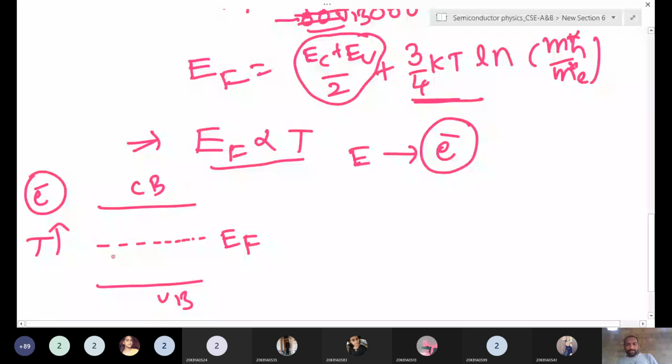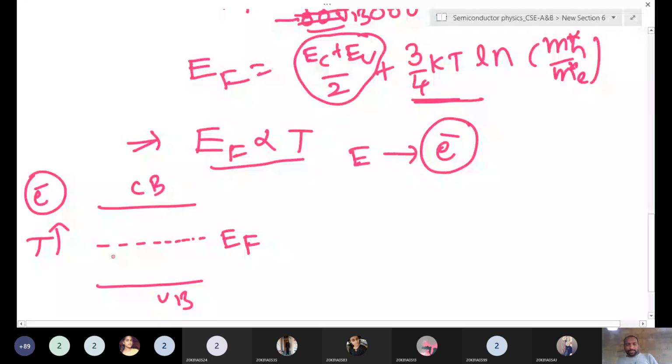EF is proportional to T. What we have discussed: if you increase the temperature of a semiconductor, what happens? EF increases, goes up. If you increase the temperature, electrons get more energy and jump into the conduction band. If you increase more, electrons break up and fill the conduction band. So like that, free holes are available and free electrons are available.